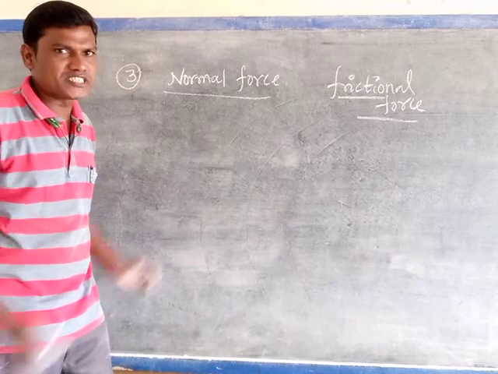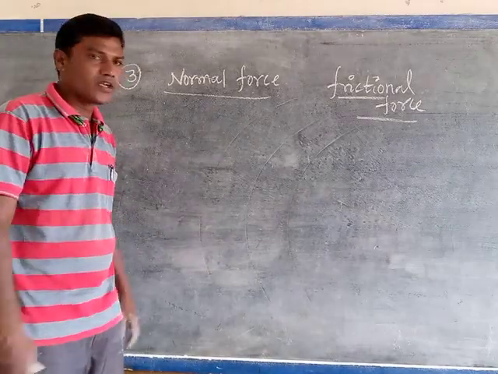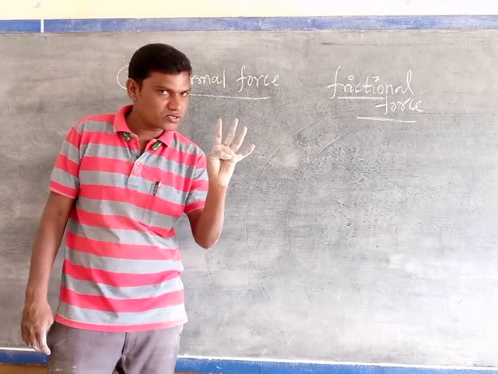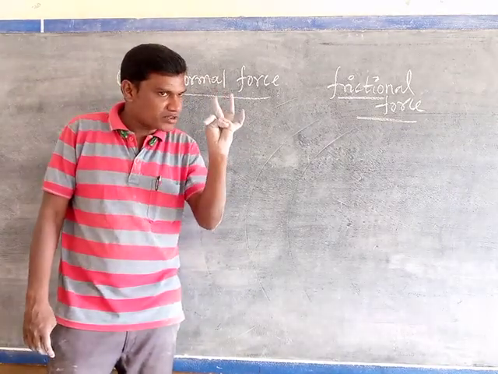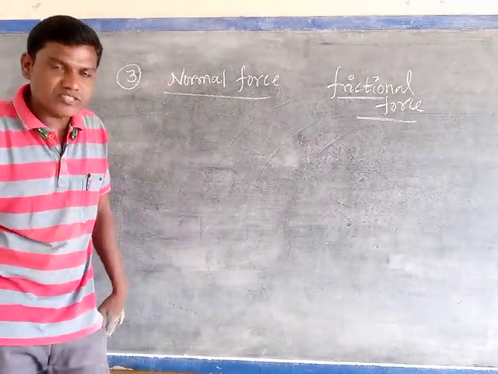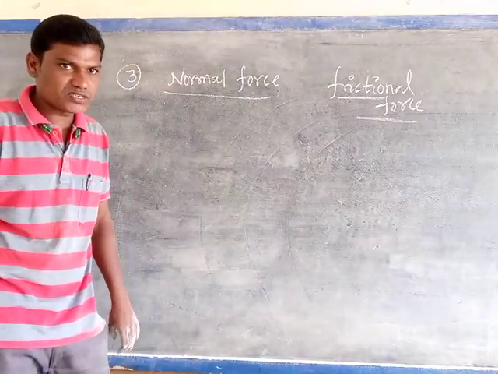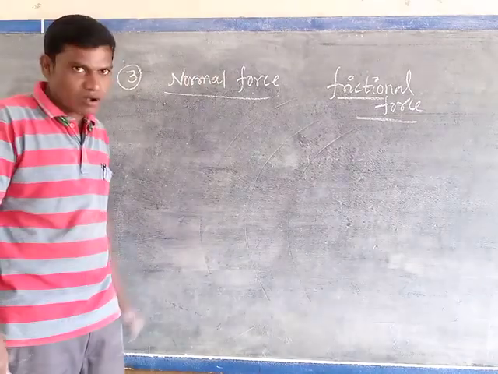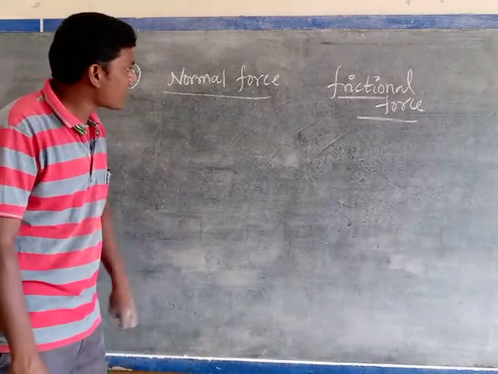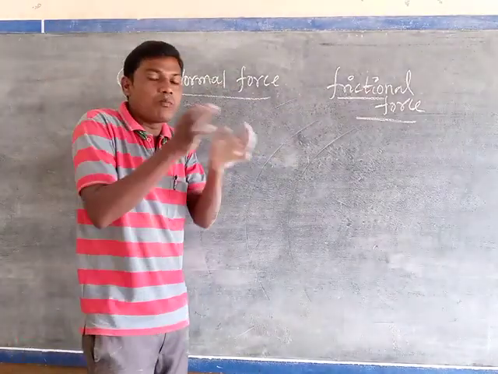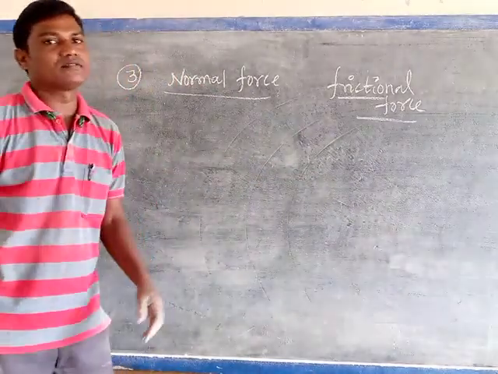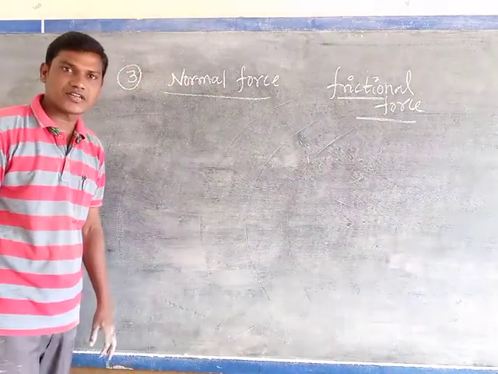Listen very carefully. We do it simply for your understanding. How many contact forces are there? Four: muscular force, normal force, frictional force, and tensional force. These four forces are under the category of which one? Contact forces. Normal force is one of the contact forces, and frictional force is also one of the contact forces. But why do we write normal and frictional force separately and not as a common one? That is the question. Are you understanding or not?